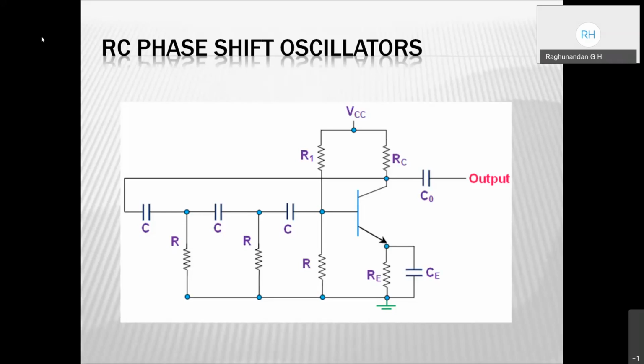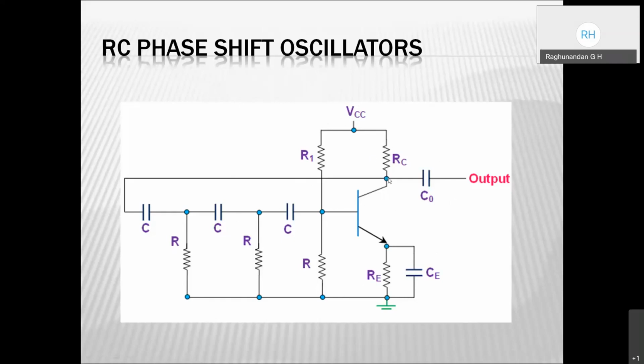So here I will be using the RC phase shift oscillator. In the RC phase shift oscillator, I'll be using R and C pairs. You can observe here RC, RC, RC. Three RC pairs will be used. Each RC pair will be producing a 60-degree phase difference. And we already know that this voltage divider circuit is going to produce a 180-degree phase difference.